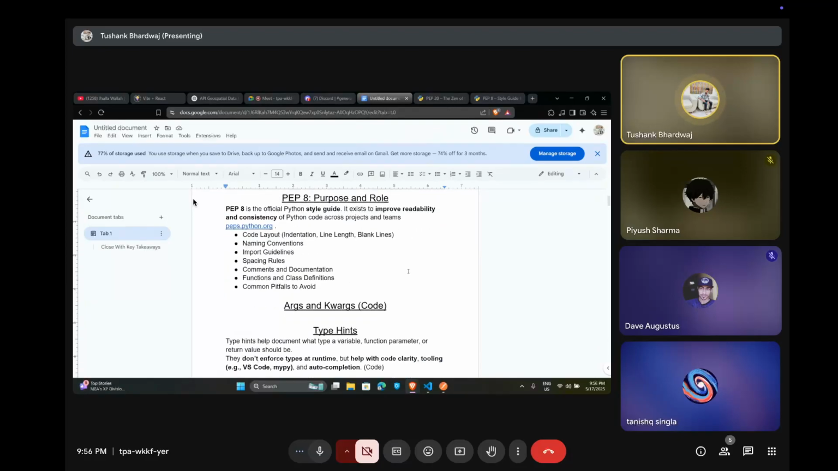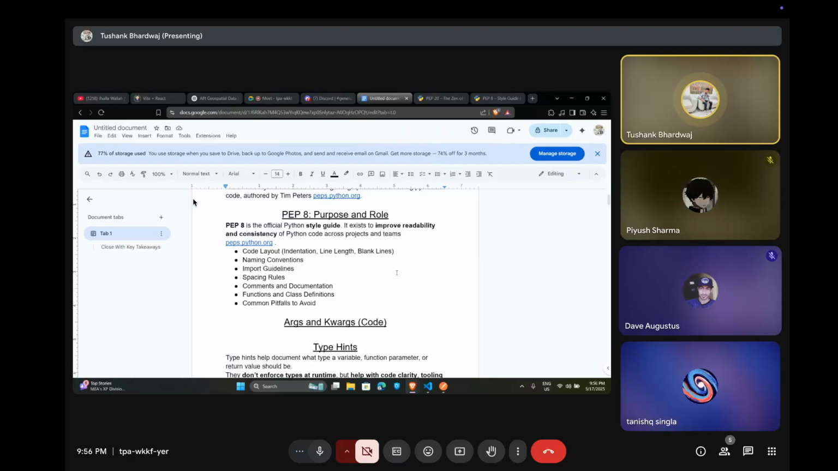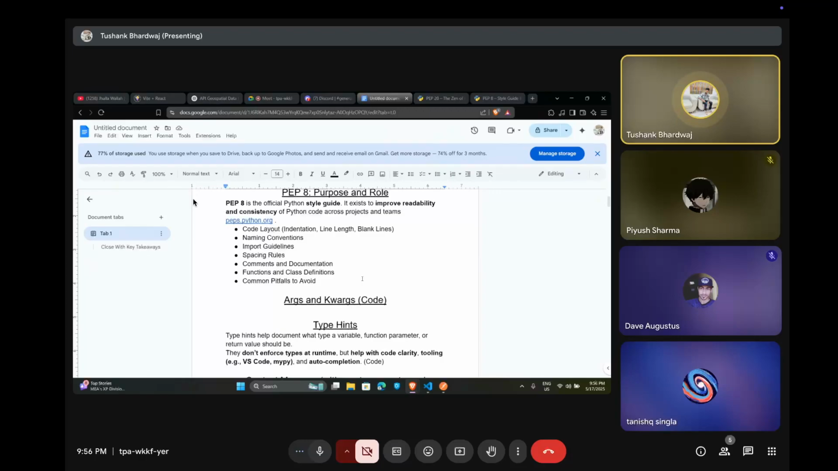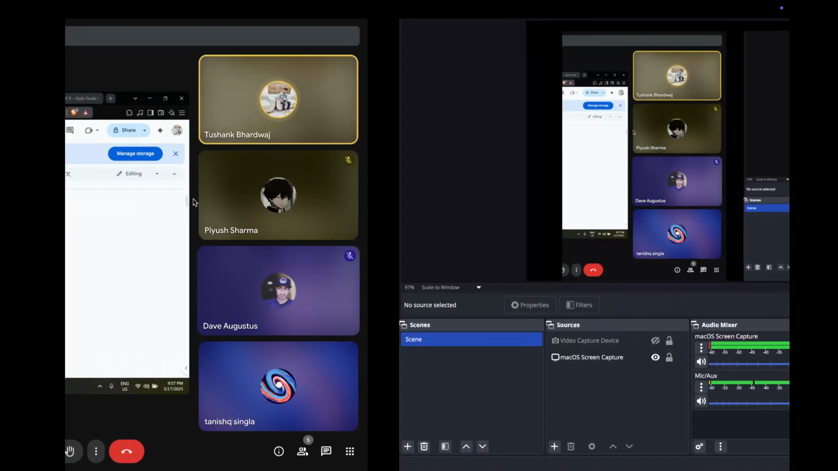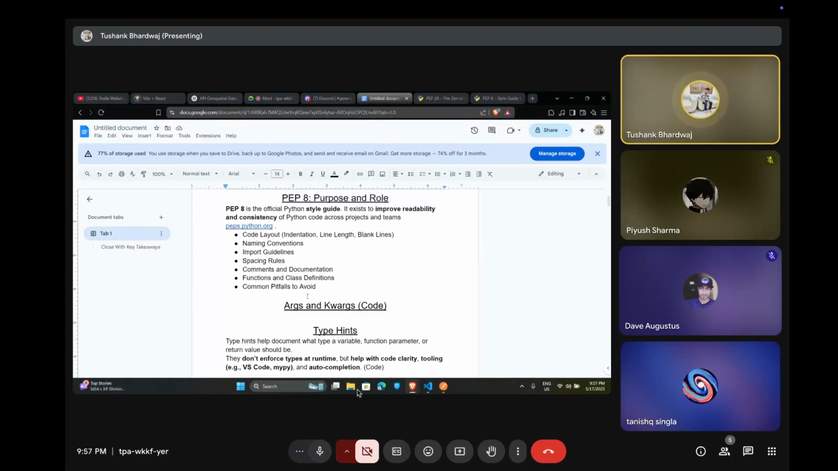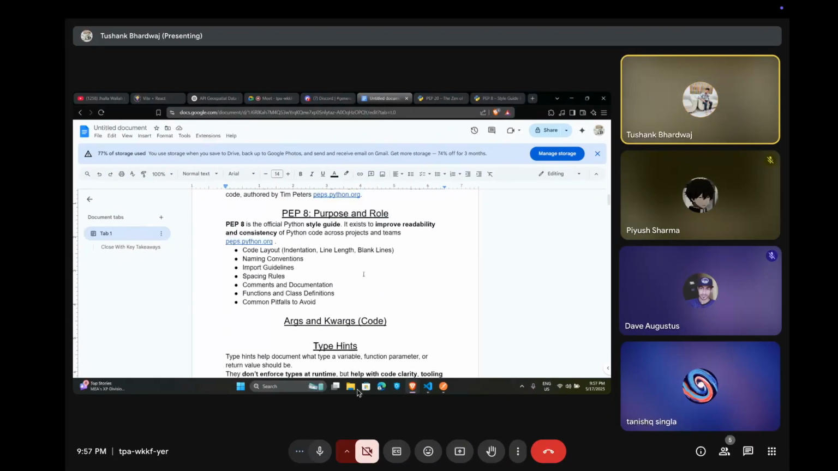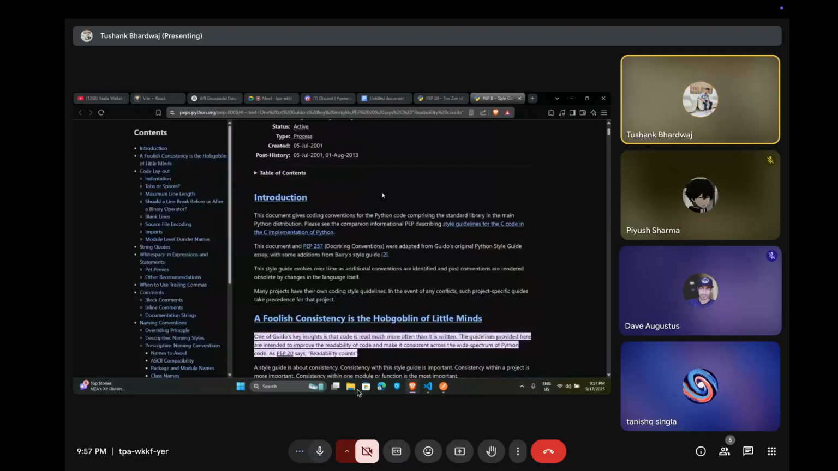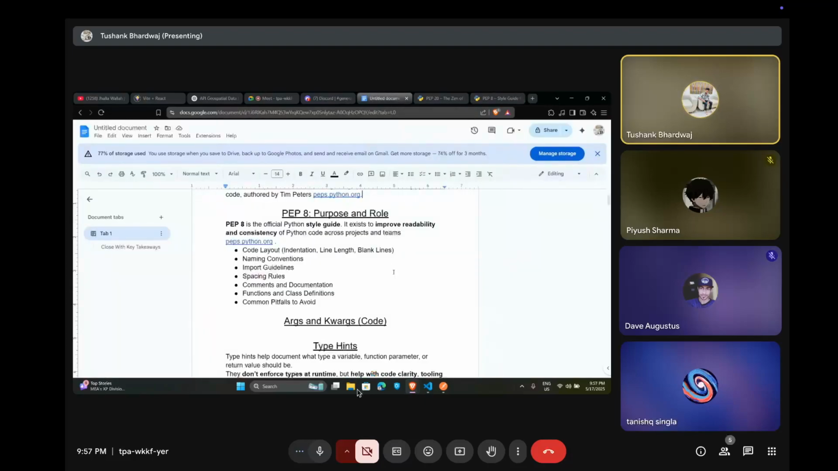Second part is PEP 8. PEP 8 is the official Python style guide. It exists to improve readability and consistency of Python code across projects and teams. We have six to seven points in PEP 8, like code layout, naming conventions, import guidelines, spacing rules, comments, documentation, function and class definitions, and common pitfalls to avoid. We also have a documentation for PEP 8. Here it is, so you can reach out to it.